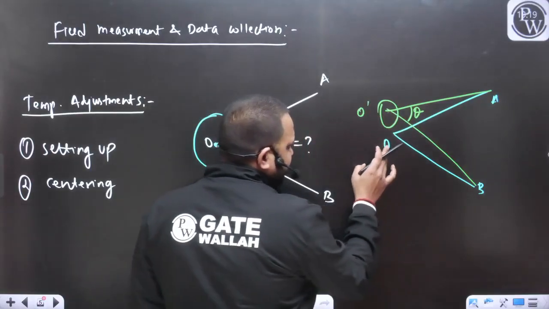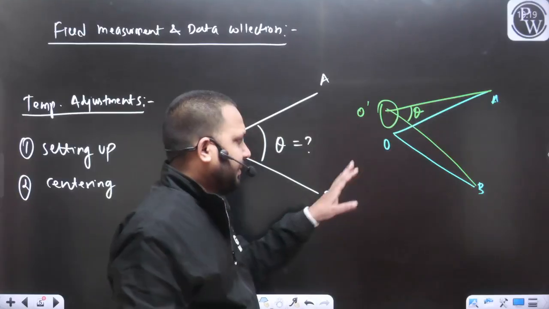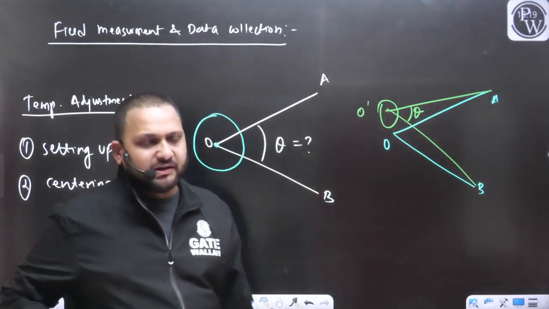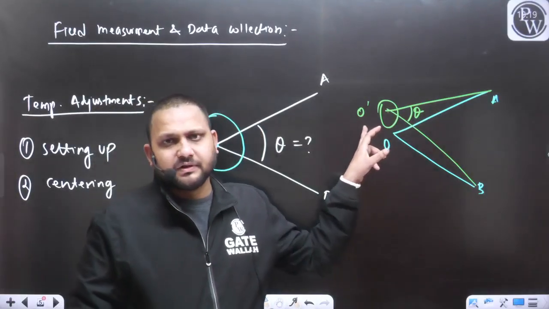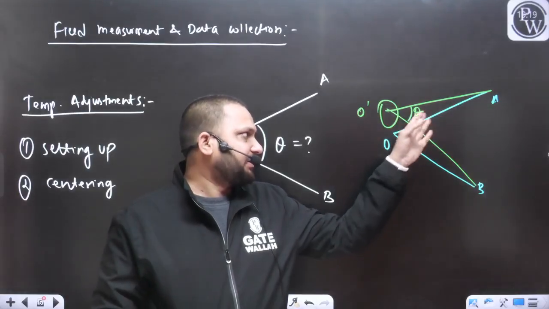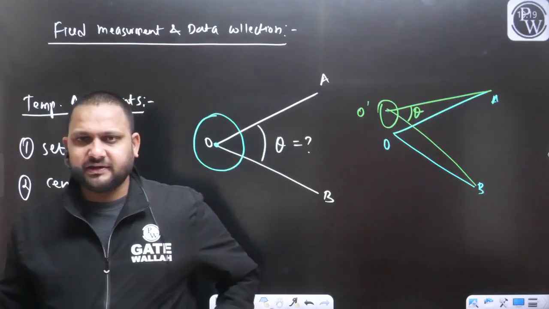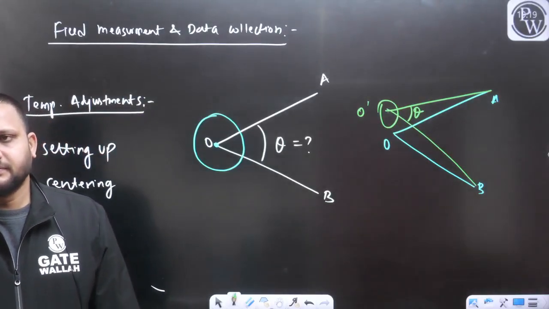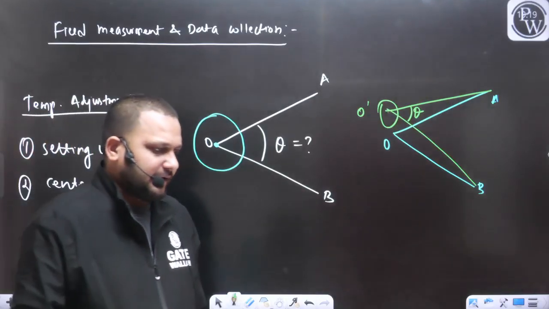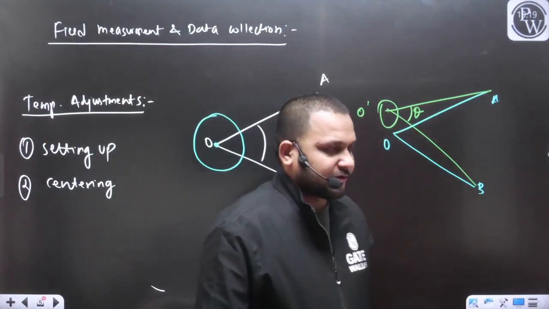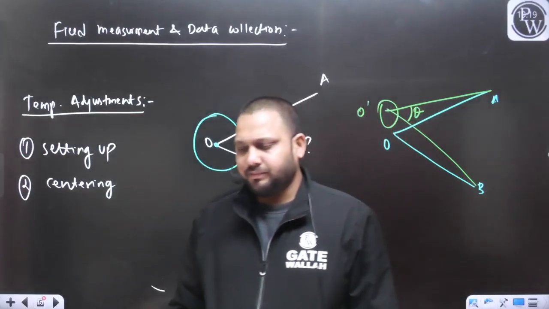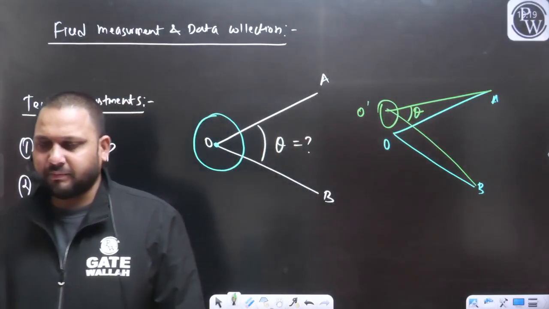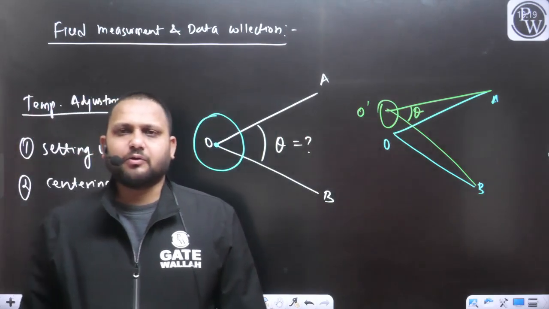The ground station was O, but we have placed the compass such that this was the station, and we are measuring this angle theta. So can I say this will be the incorrect angle? This will be the incorrect angle because our requirement was to measure the angle between the line OA and OB.